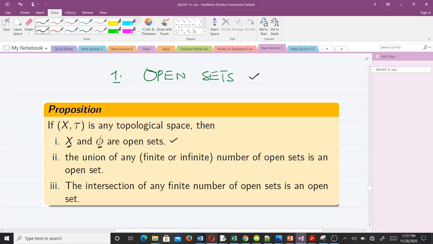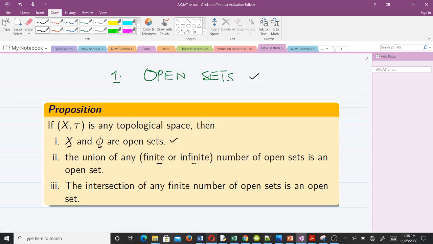The second one says the union of any number of open sets is an open set, whether it is finite or infinite. And the third one says that the intersection of any finite number of open sets is an open set.